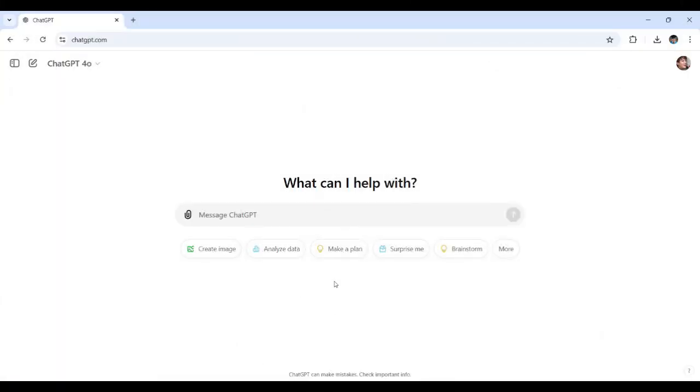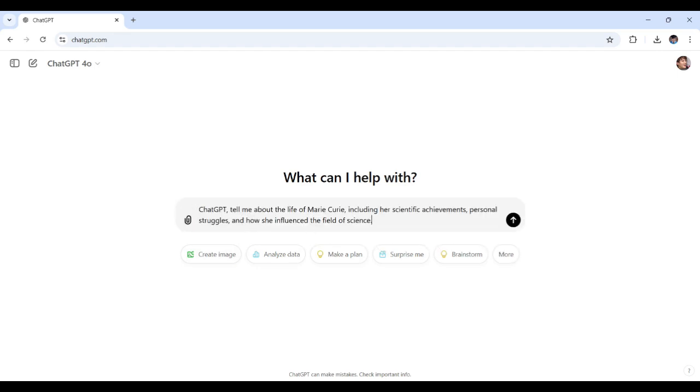Next, let's focus on specific individuals. Now, ChatGPT can bring historical figures to life by providing in-depth biographies that explore not just their achievements, but the personal struggles and societal challenges they faced. Now, let's see how to put together a prompt that explores the life and impact of a notable figure in science. So, for instance, let's say I put together my prompt right over here.